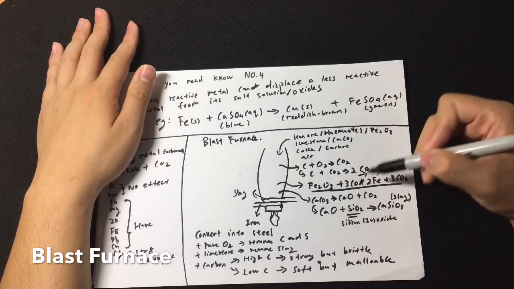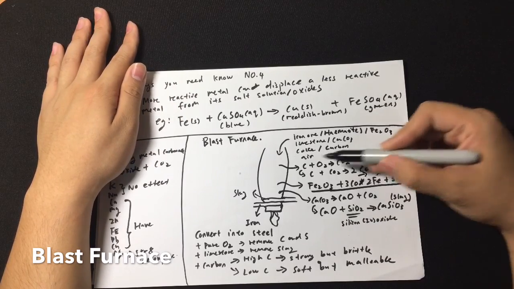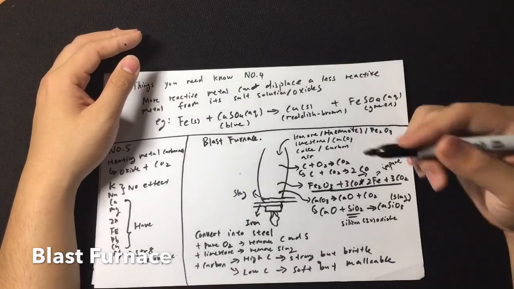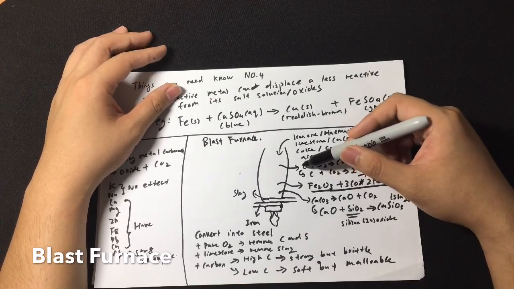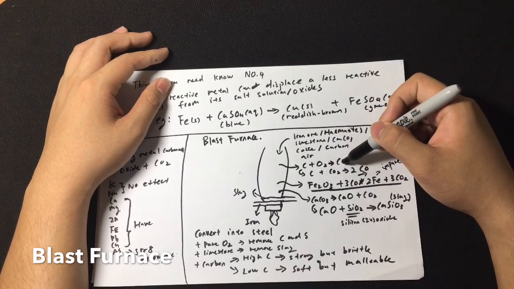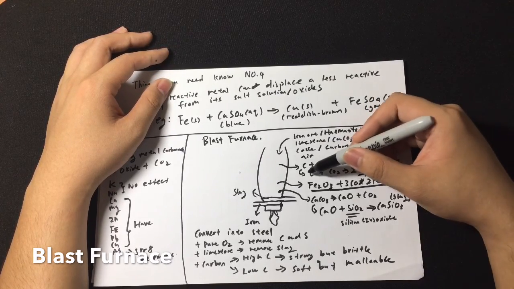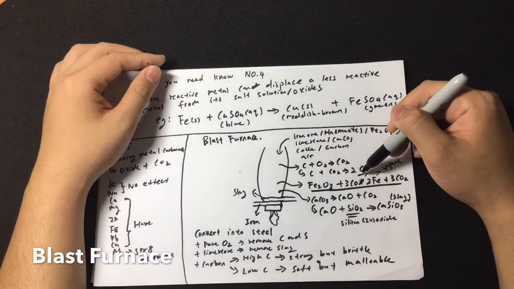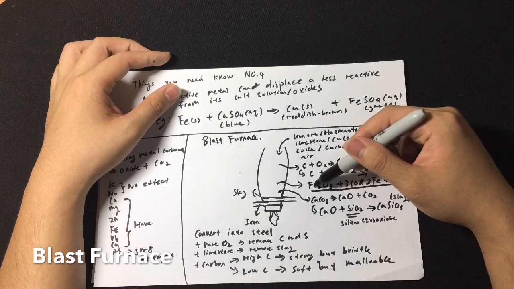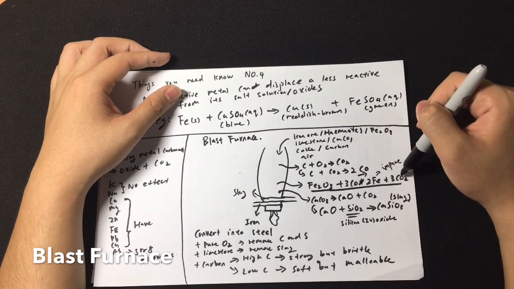So the key step here is to get the carbon monoxide. Of course, in air, there's no carbon monoxide because carbon monoxide is a harmful gas. So how can we produce carbon monoxide? We use coke. Coke will react with oxygen, which you can find in the air, to produce carbon dioxide. Then carbon dioxide is reduced by coke again to produce carbon monoxide. And this carbon monoxide is used to reduce the iron ore to produce iron and carbon dioxide.